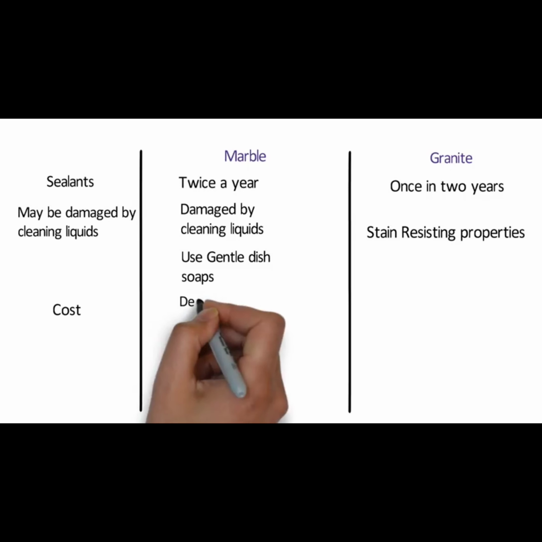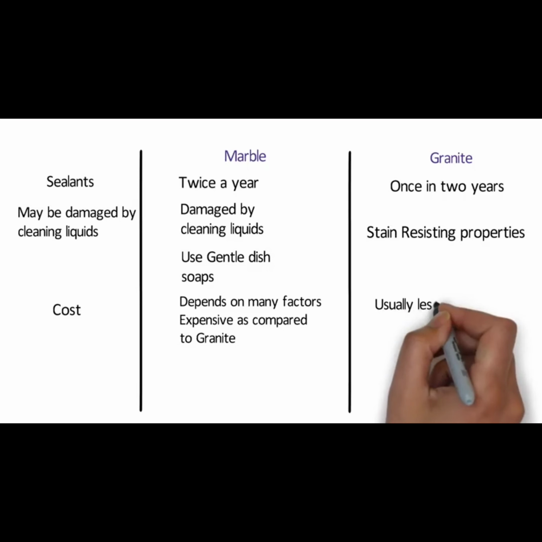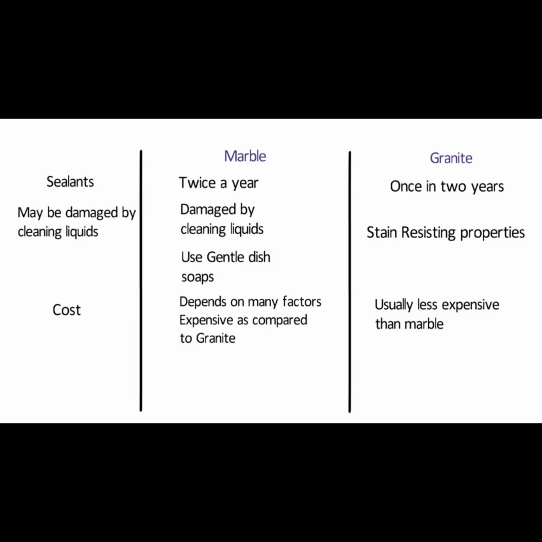Cost. Cost varies according to color and general appearance. The actual price, however, depends on the quality of the stone, complexity of the job, and the style of the tiles. As the varieties of marbles and granites are many, the cost of each stone will basically depend on its availability in the market. On the other hand, granite is usually less expensive than marble as it is a much more abundant material.